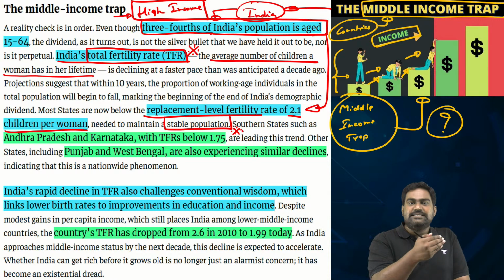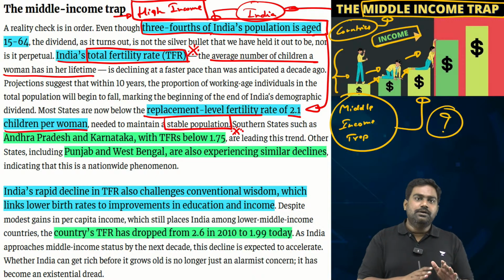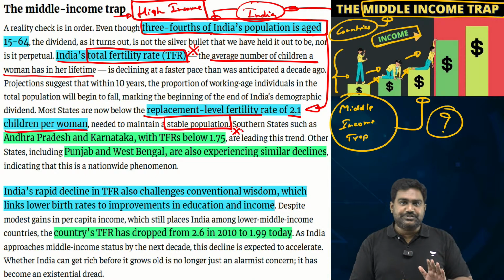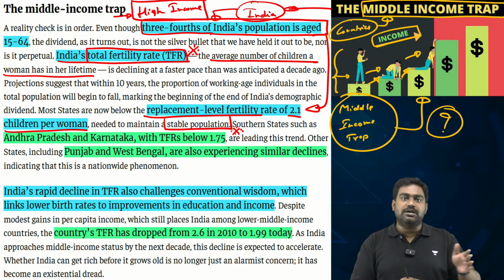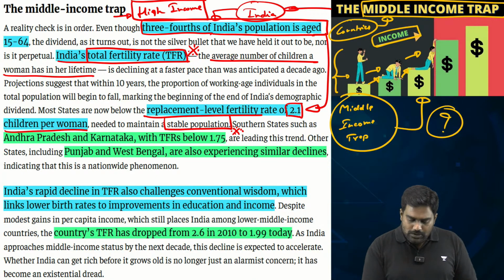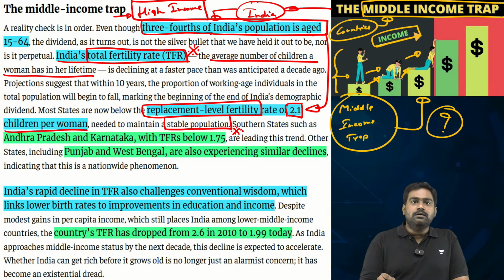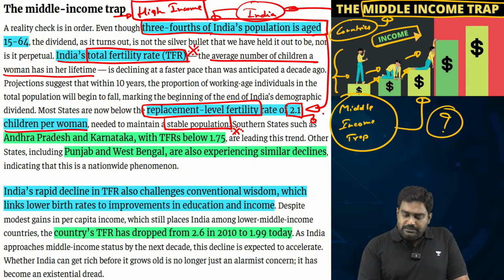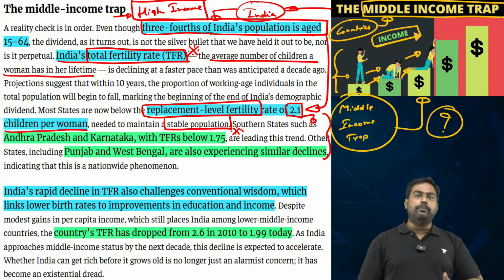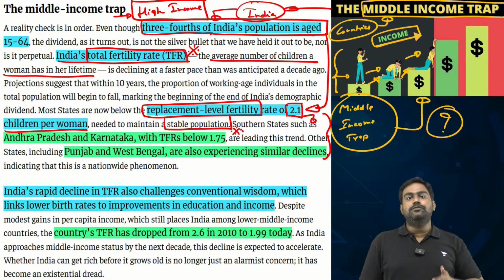If TFR is at around, let's say, 3, it means every couple is on average producing 3 children, which means the country's population will increase. It might even see an exponential jump in the population. But if the TFR is below 2.1, if it is below replacement level fertility, it means that every couple is having less than 2 children, sometimes just 1 child or no children at all. And this could result in a decline in population. Eventually, the aging population will increase, and your population will start falling.